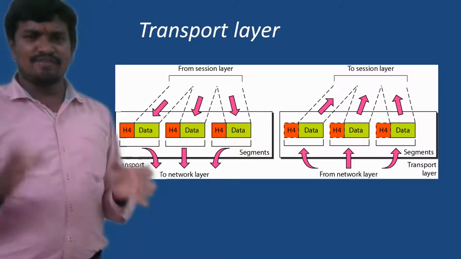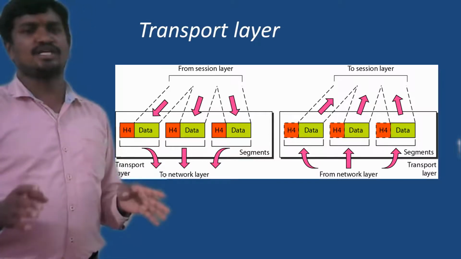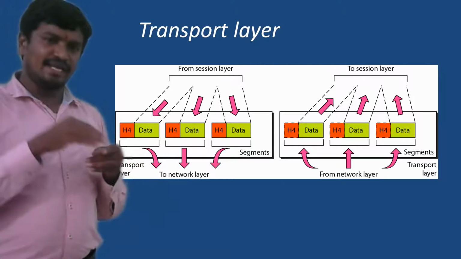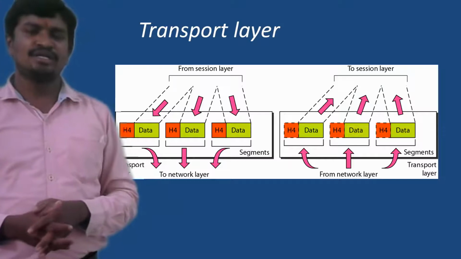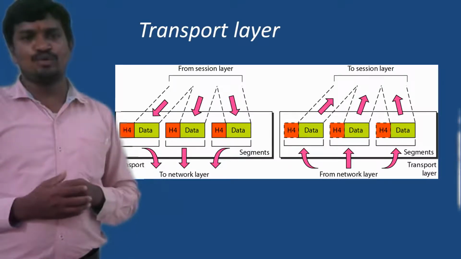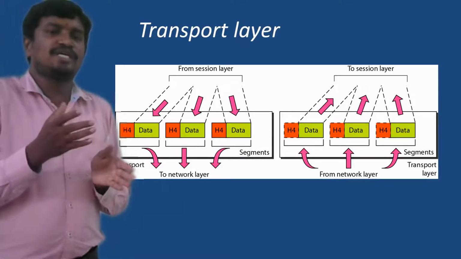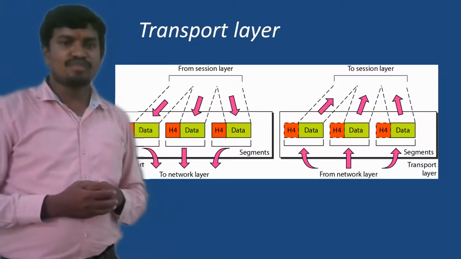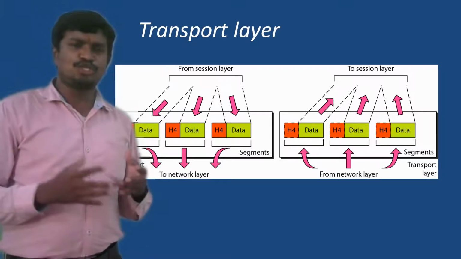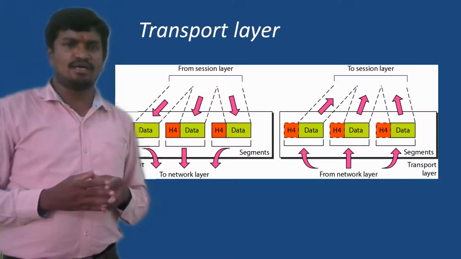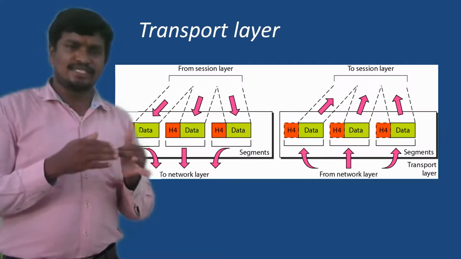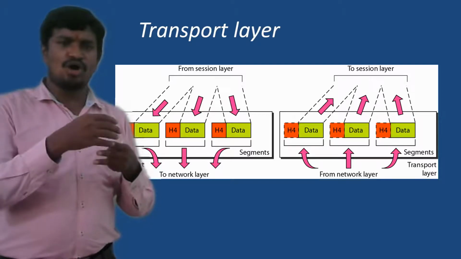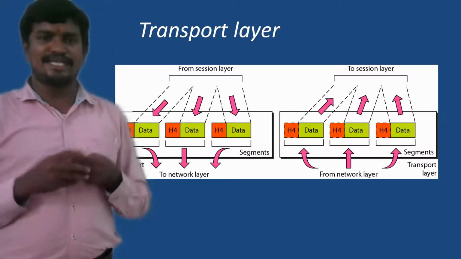Intermediate devices have only 3 layers for the communication: physical layer, data link layer, and network layer. Then when data reaches the destination, we need to decide to which application this data has to be delivered. If you consider an example, we have a system in which multiple applications are installed: Facebook is one application, WhatsApp is another application, Gmail is another application.